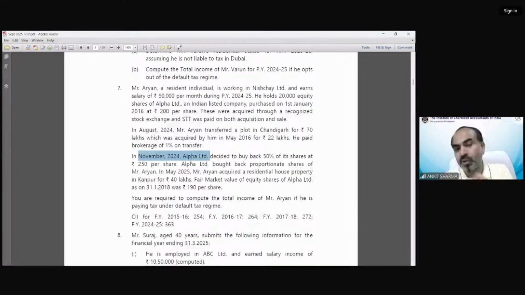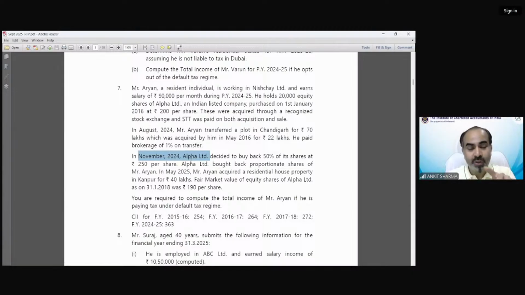On or after 1st October 2024, if the company buys back shares, then whatever amount a shareholder receives is going to be taxed as deemed dividend under section 2(22)(f). That would be regarded as his deemed dividend income under income from other sources. And the capital gain would result with sale consideration nil, and whatever amount he paid at the time of purchase would be his cost. So that would result in a loss.